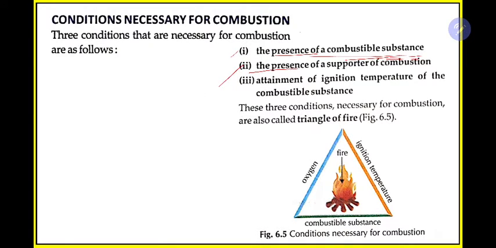The presence of a supporter of combustion. So what is a supporter of combustion? We know to burn fire we need oxygen, right? We need air. So we need a supporter over there. Then attainment of ignition temperature of the combustible substance. That means third is we have to give a source of fire to it so that it can attain the combustion temperature. That means the temperature of the system should go up to a certain limit,